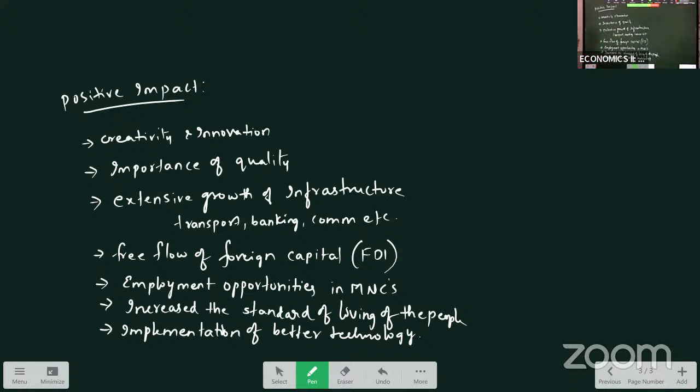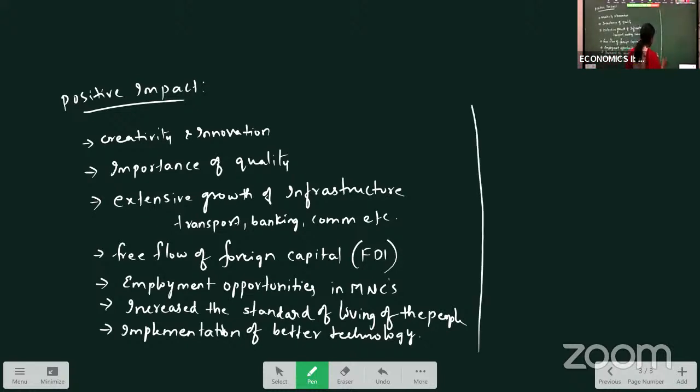And also this 91 policy increased the standard of living of the people, getting good quality products, getting new products, and they are getting the products which are equal to what we are getting in the international market. And also with 91 policy, there is an improvement in better technology. So these are the positive impacts of 91 policy.